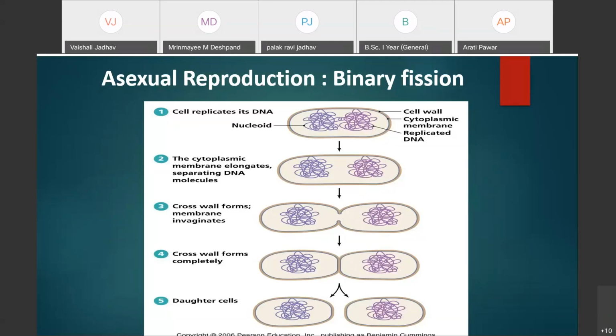The first step is the replication of the DNA. The second one is the elongation of the bacterial cell.